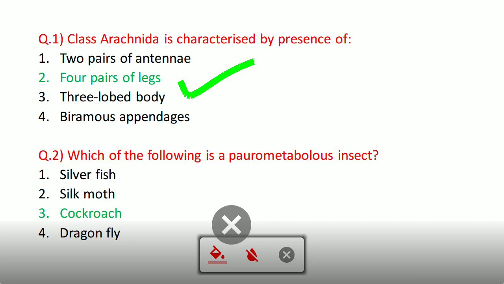What is the next question? Which of the following is a paurometabolous insect? Paurometabolous insects are those which undergo many molts, or we can say the metamorphosis occurs with several stages during development, like nymph and naiads. They resemble the parents in some ways, but they have many steps to molt. That is the reason.